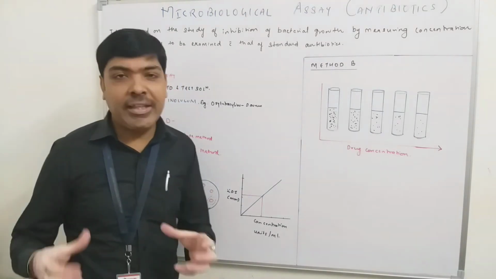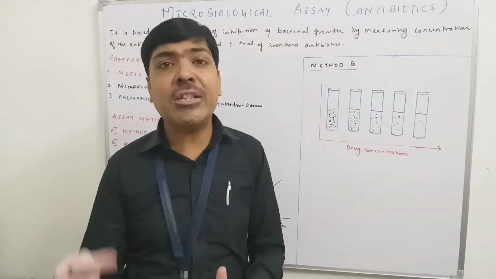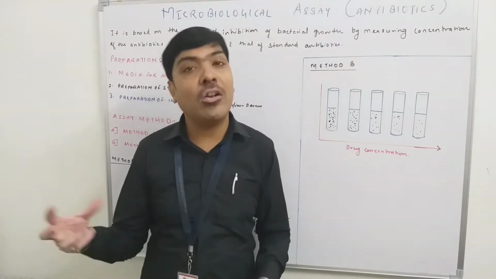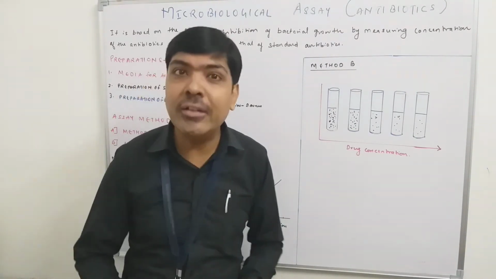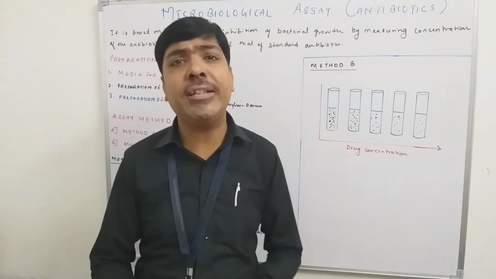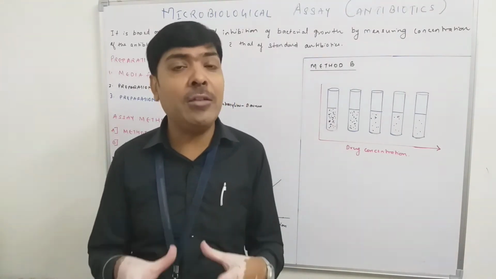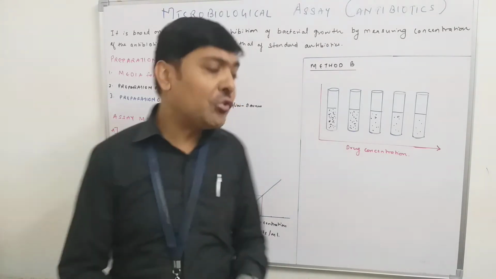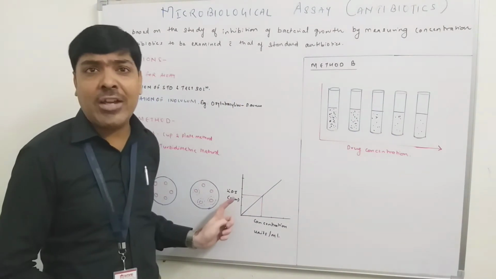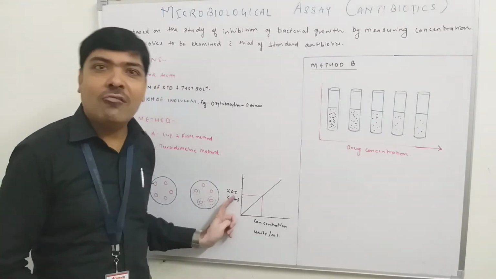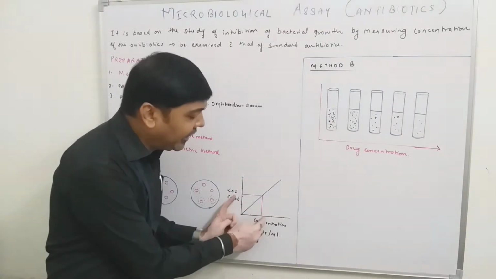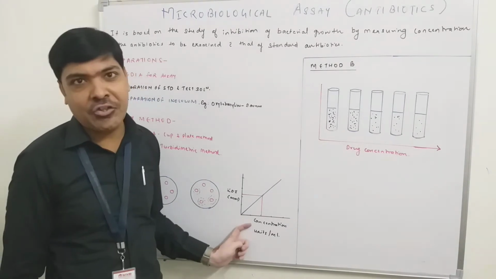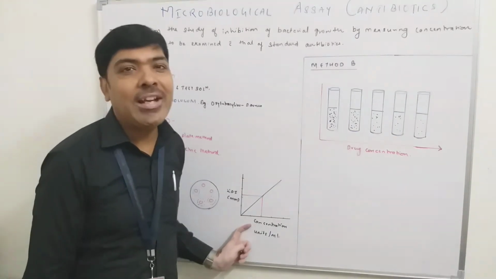But in the test antibiotic solution, suppose we get a zone of inhibition, then what we have to do is measure the zone of inhibition using a scale. So that zone of inhibition reading of the test solution will be in millimeters. Whatever reading we have observed, we put on the y-axis, and just by extrapolating the graph, we can get the concentration on the x-axis for the test solution.